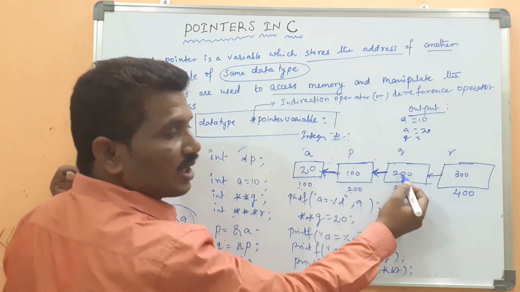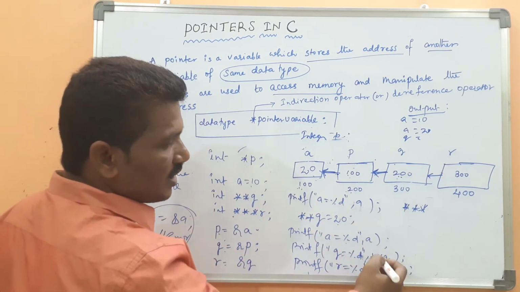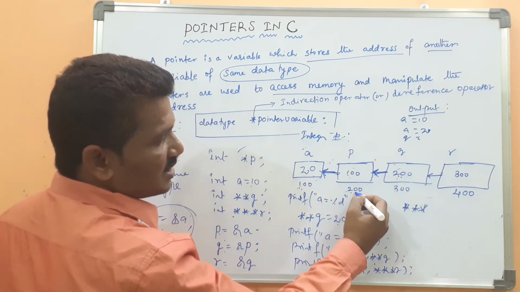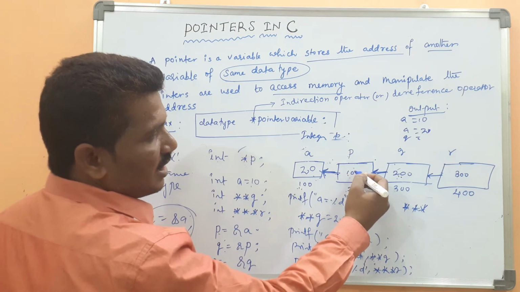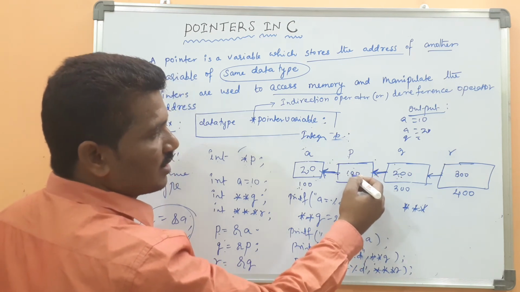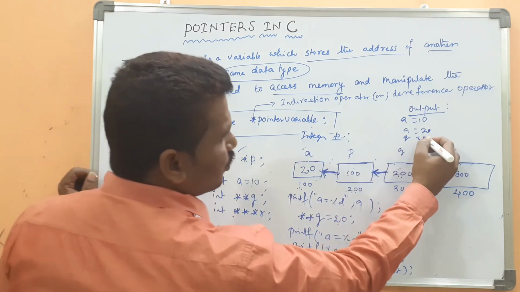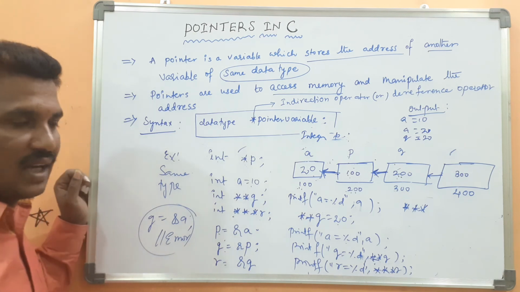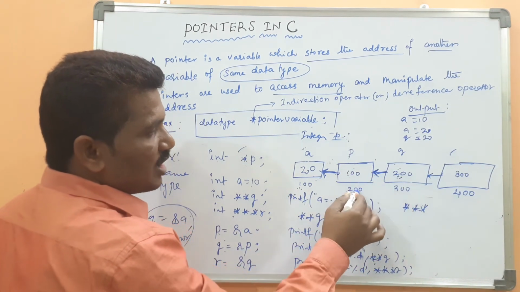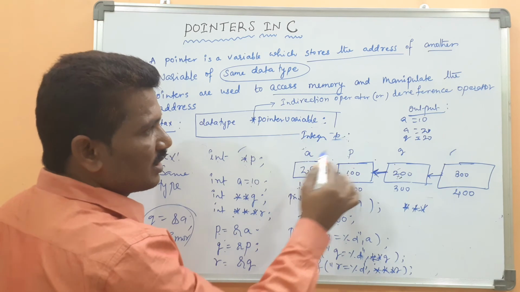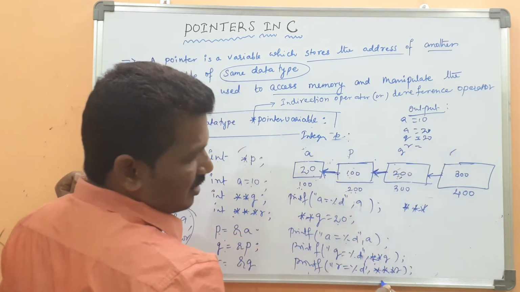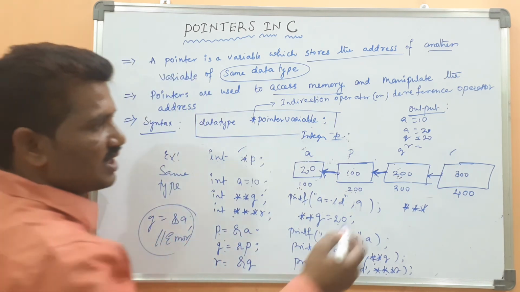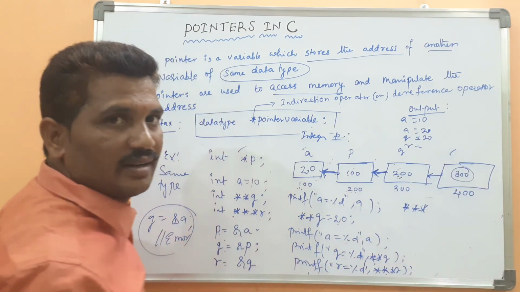Then q equal to star, it represents this one. Double star q means it represents this one. It is the address. Then control comes to the address location 200. What will be in the 200 location? 100. Then which comes to here, again 20 will be displayed, representing the value at the address 200. Then it comes to here. It is also an address, then 20 will be displayed. Then r. What do the triple stars mean? Three levels of indirection, representing this one. It is not a value, it is an address.